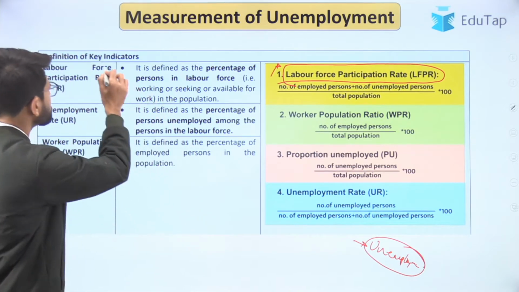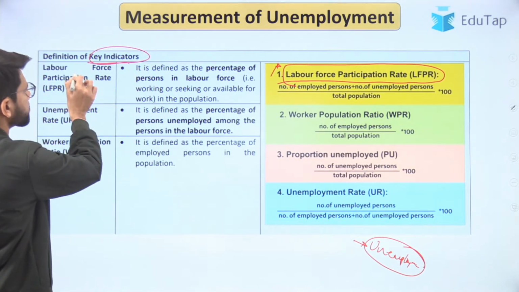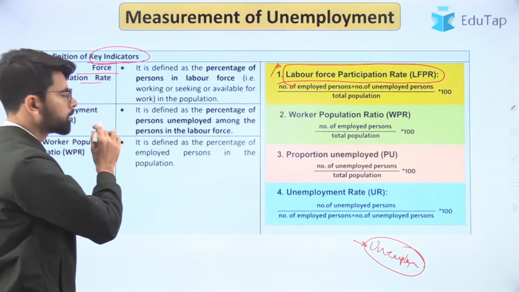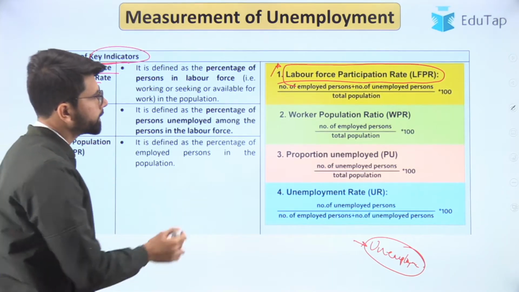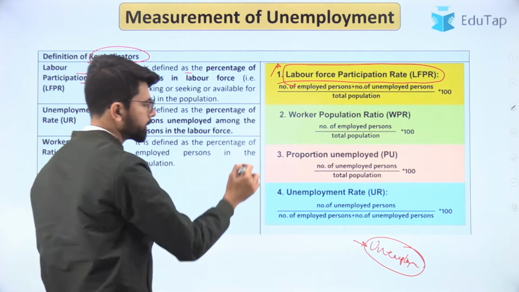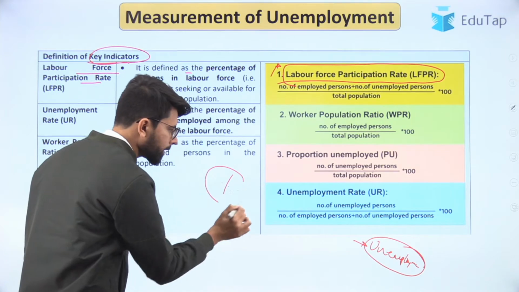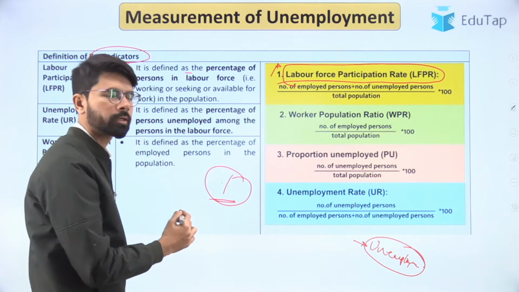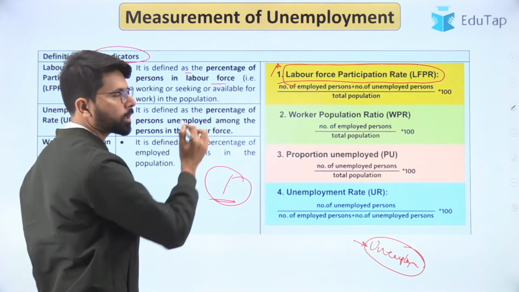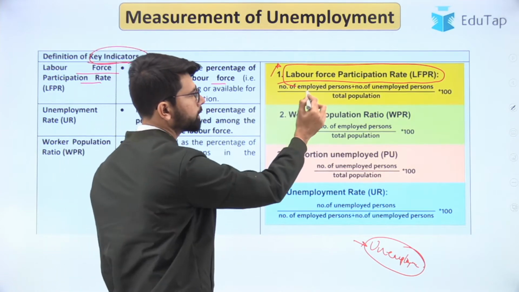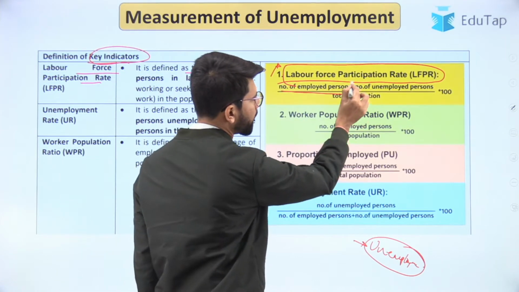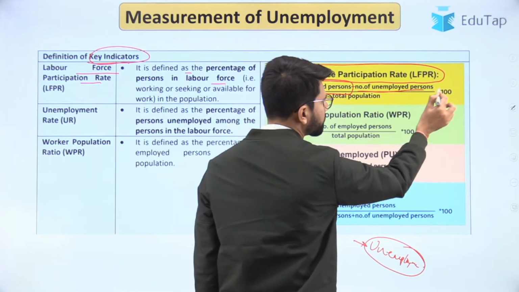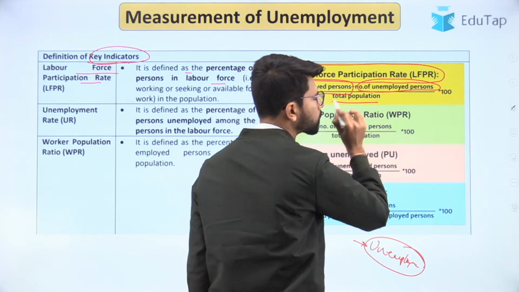So let us try to understand the definition of key indicators. The first is LFPR, that is, the labor force participation rate. The unemployment rate is expressed in terms of percentage. So the first way, let us try to understand the labor force participation rate. It measures the number of employed persons plus the number of unemployed persons divided by the total population.